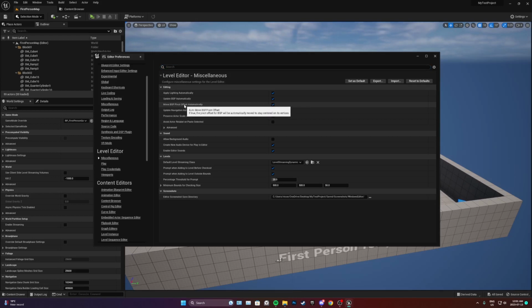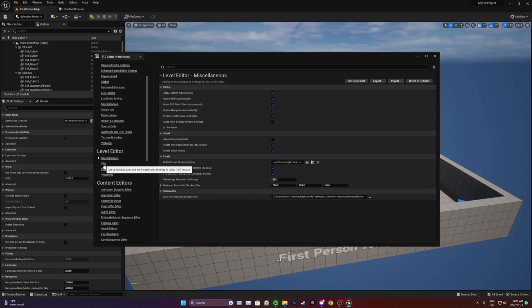What it does is, when we start talking about BSPs, it's going to automatically center our pivot point to the center of our object that we make. And I'll show you what it does.